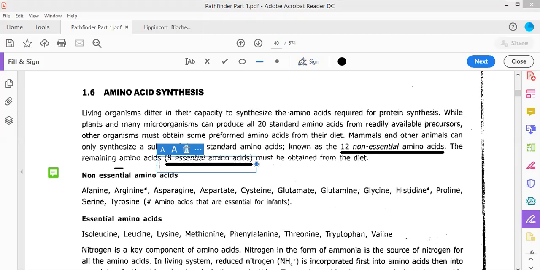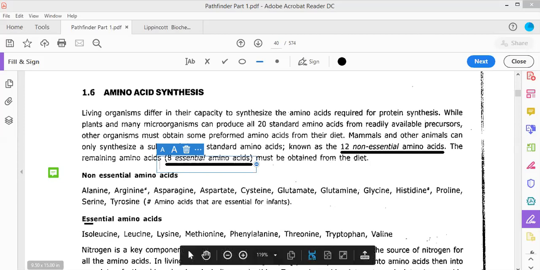We can classify the amino acids into essential and non-essential. That would be the classification for all the 20 standard amino acids. Usually in the scientific world we still call it 20 amino acids, but now it is proven that it is 22 amino acids after the discovery of selenocysteine and pyrrolysine. Now we are going to classify these into non-essential and essential amino acids.